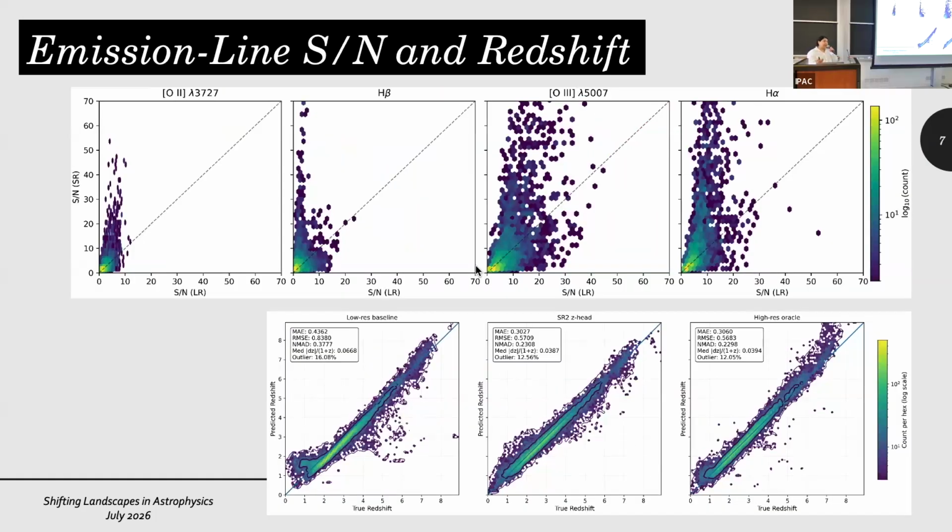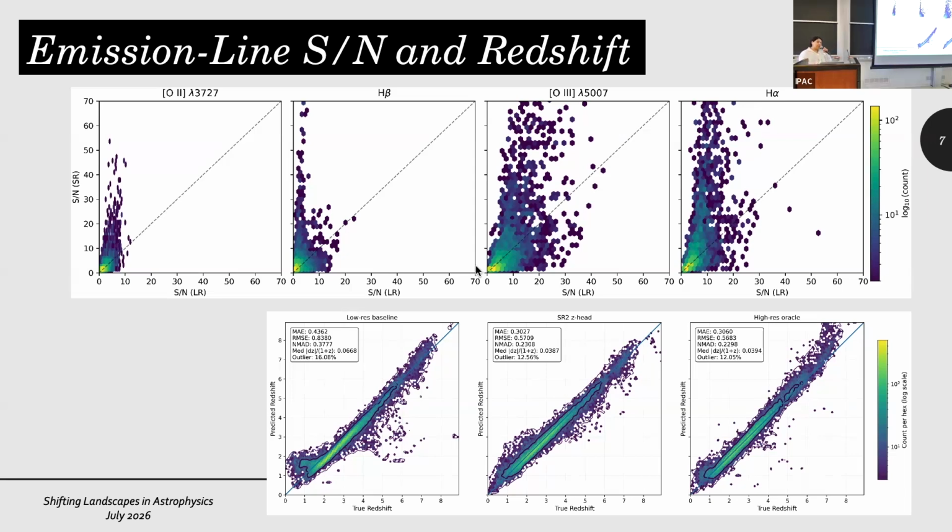We need to evaluate the predictions from our model because for any generative AI model, the results need to be evaluated. So we had to invent our own evaluation techniques. One of the techniques that we introduced was checking the signal to noise of the predicted lines. Here we are looking at the prediction of signal to noise compared to the actual signal to noise in the low resolution input for the H-alpha, H-beta, O2, and O3 lines. And as you can see, in comparison to the low resolution input, we are seeing a very obvious boost in the signal to noise of these lines.